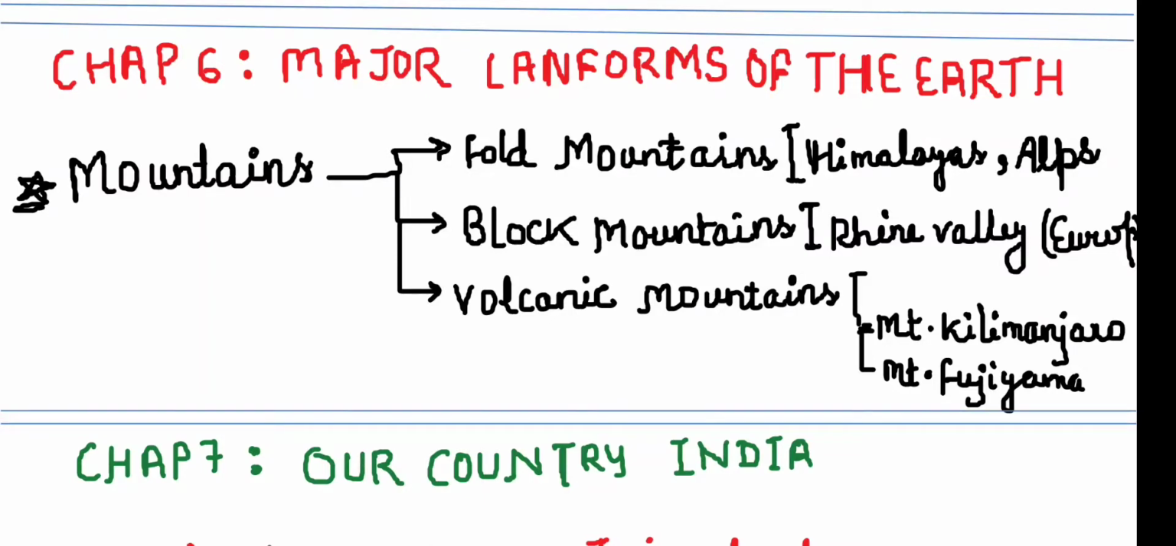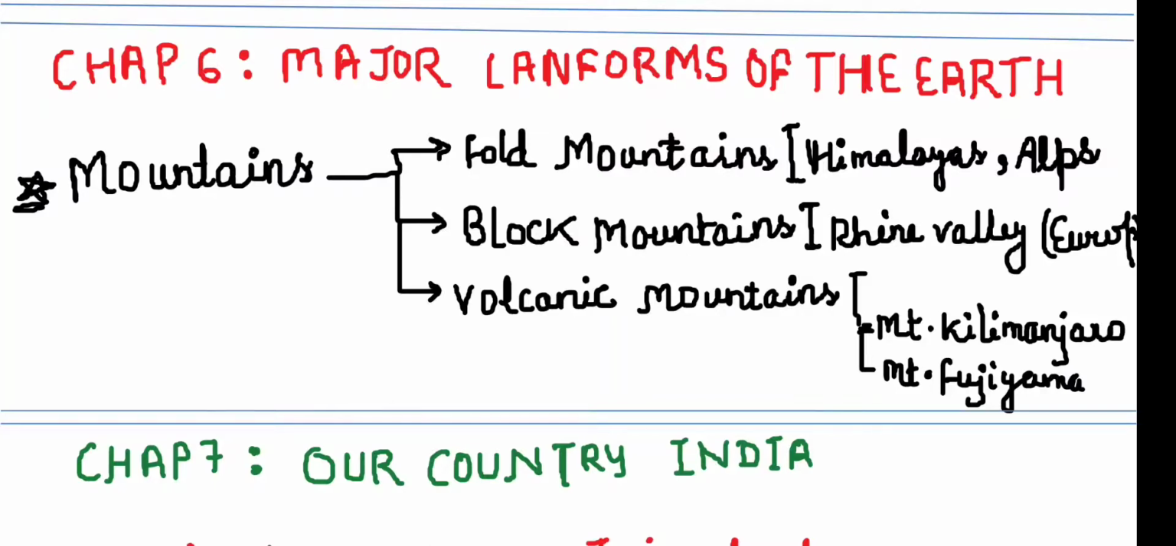So basically mountains are of three types. Fold mountains, for example the Himalayas and the Alps, have been formed because of convergent boundaries: the two plates converged, or came closer to each other, and this led to the formation of fold mountains. For example, we have the Himalayas in India and the Alps in Europe.